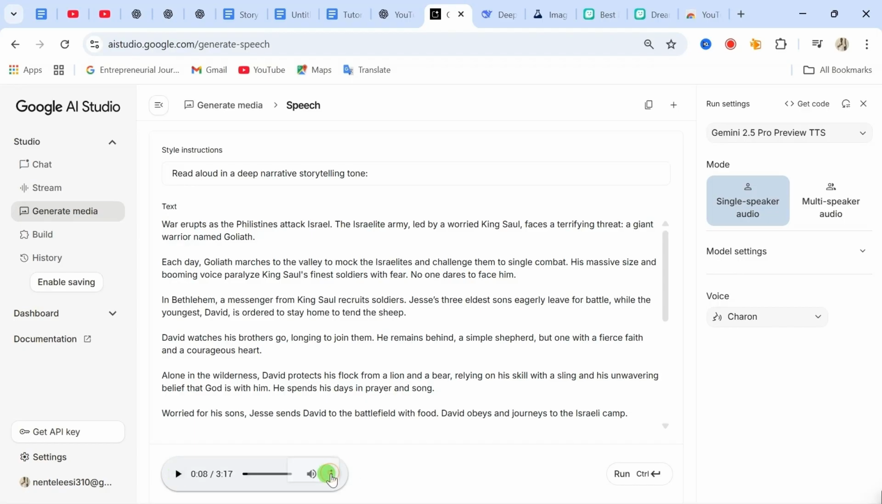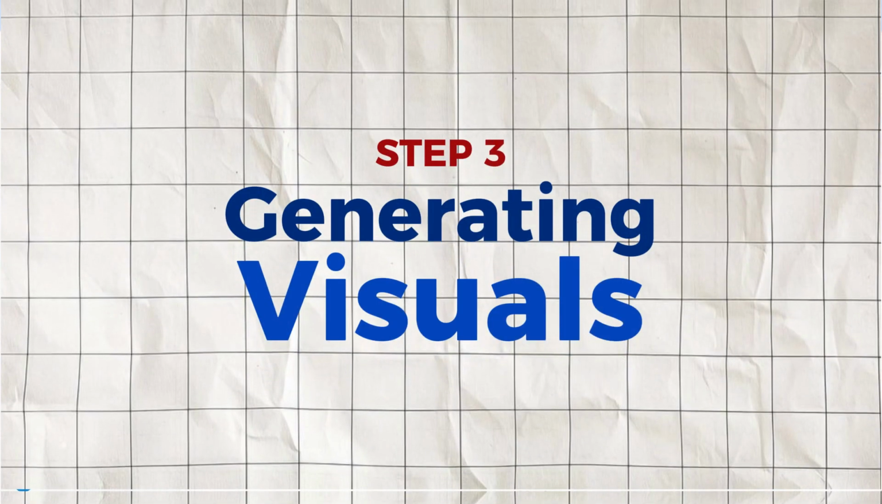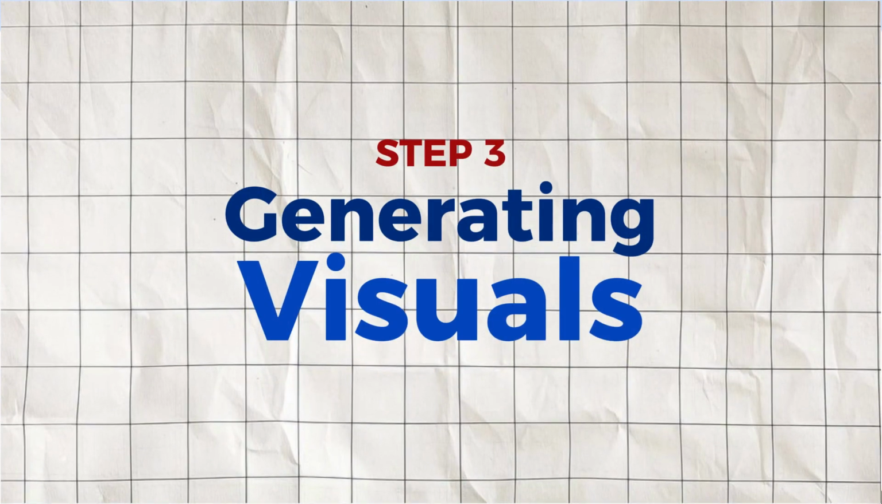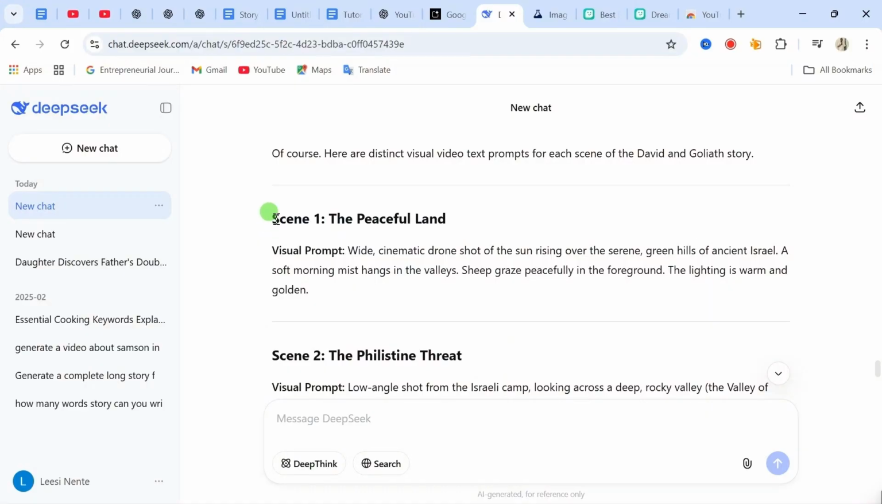Come down here, click on these three dots, and you will see this download option. Click on it and our voiceover will be downloaded. And this leads us to our step 3, which is to generate the visual that we need for each of our scene. So from here, this is the scene 1.